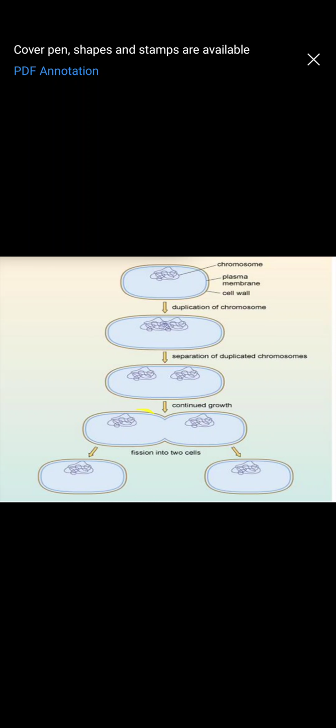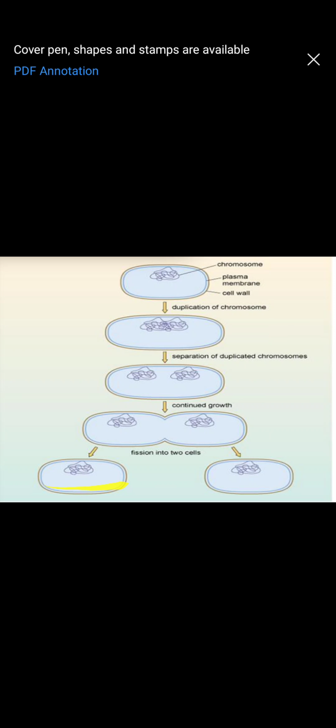Exactly at the equatorial region, that is exactly in the center, there is invagination of the cell wall and the cell membrane. The cell wall starts invaginating, followed by invagination of the cell membrane. The invagination proceeds, goes deeper, and finally the two cells with the two DNAs are separated.